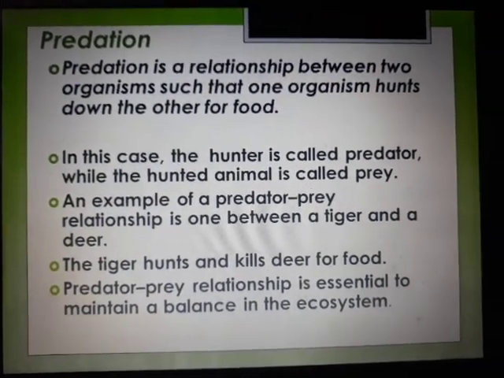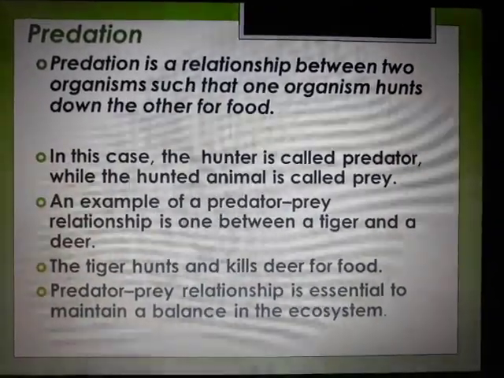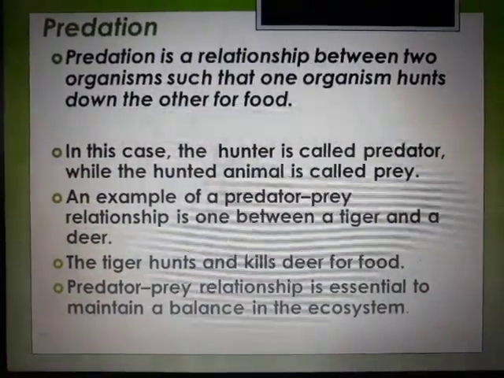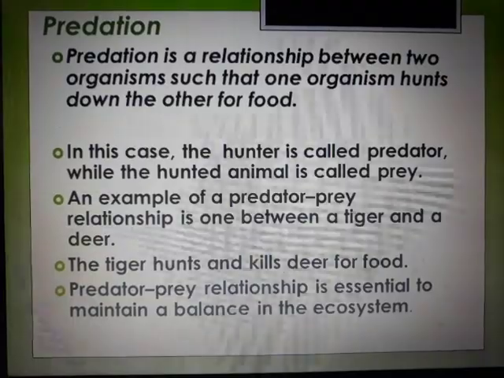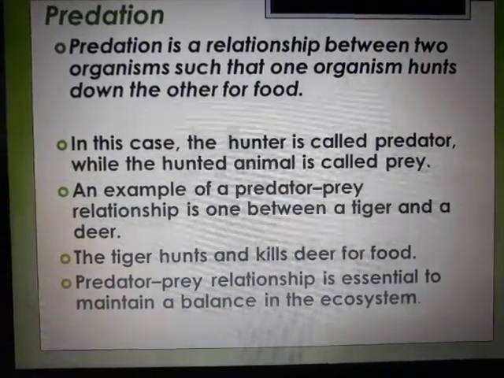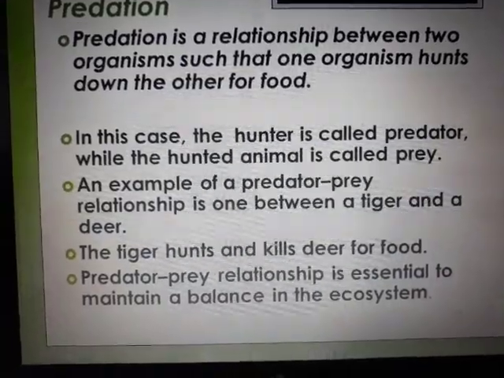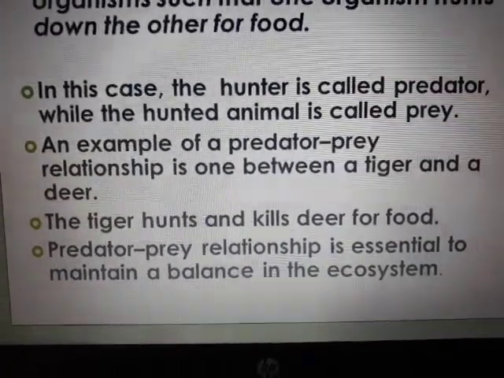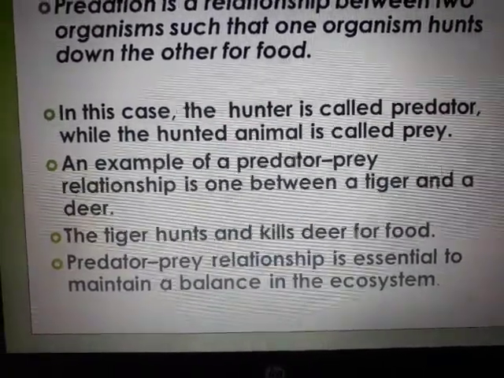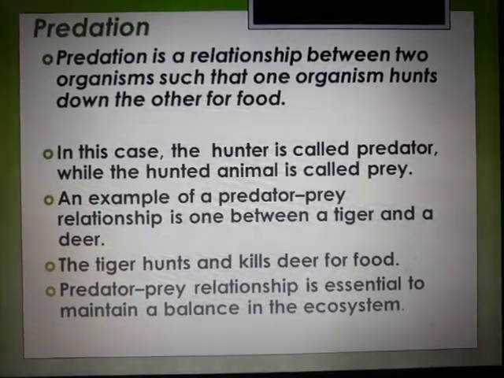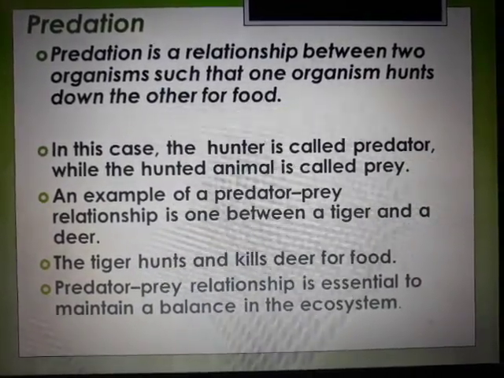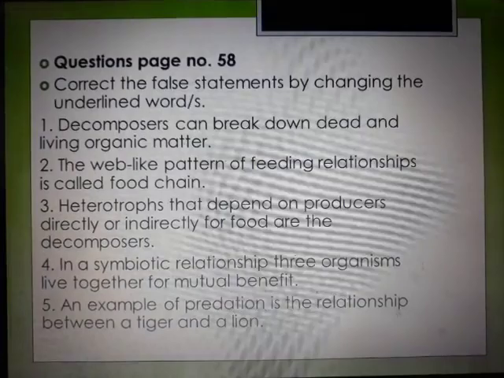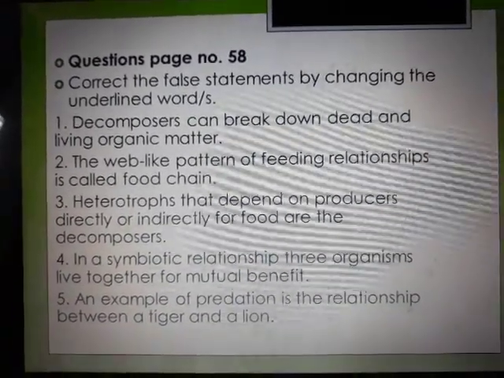Next relationship is predation. Predation is a relationship between two organisms such that one organism hunts down the other for food. So this is what happens in the jungle, in the forest area. A constant hunting going on. In this case, the hunter is called predator, while the hunted animal is called prey. An example of predator-prey relationship is tiger and deer. The tiger hunts and kills the deer for food, and the predator-prey relationship is essential to maintain a balance in the ecosystem. This is a rule of the forest or the jungle, to kill and be killed. This happens on and off for the survival of the ecosystem. It has to be balanced.